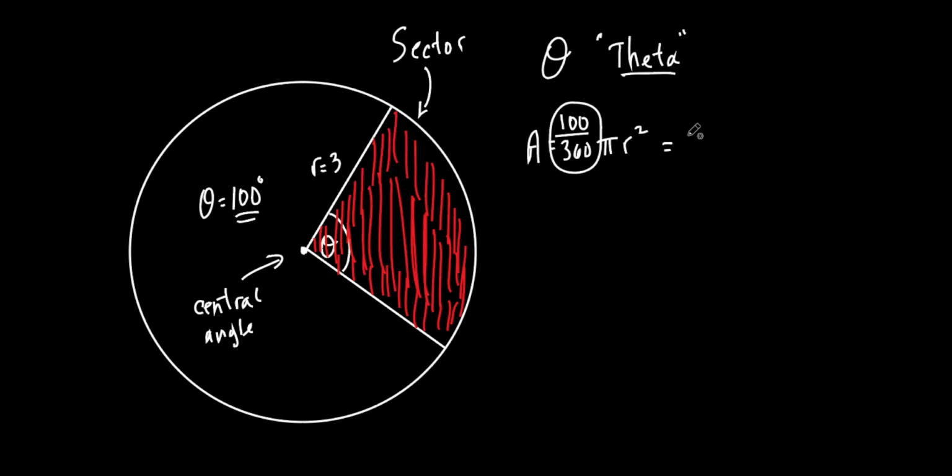Okay, let's do it. Let's just put it in the calculator. So it's 100 over 360 times pi, which is what? 3.14. It's not exactly that, is it? Okay, it's approximately that. Because 3.14159, blah, blah, blah, it keeps on going forever and ever. All right, but we're just going to round it to 2. Times the radius squared. What's the radius? 3. And then what do you do with that radius?